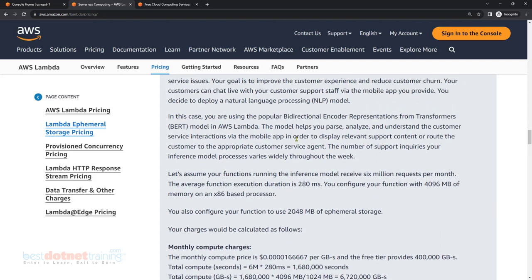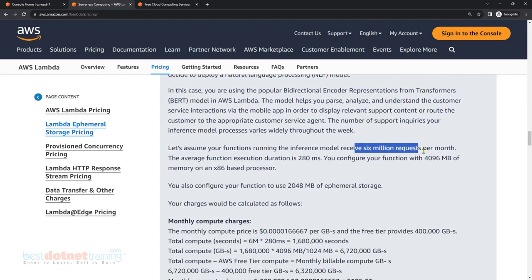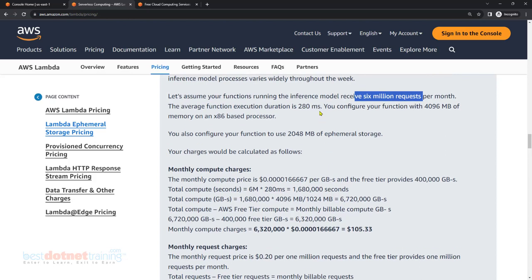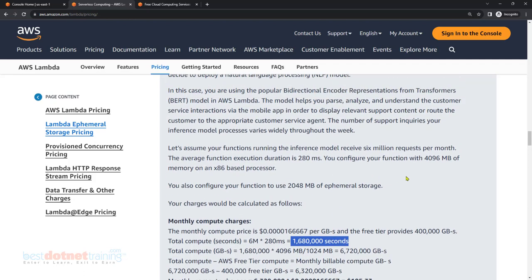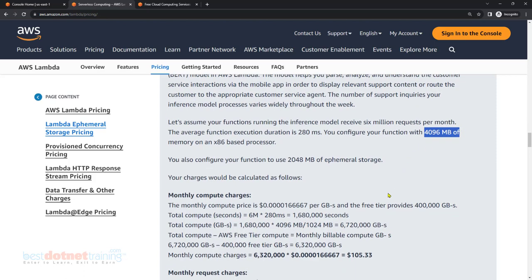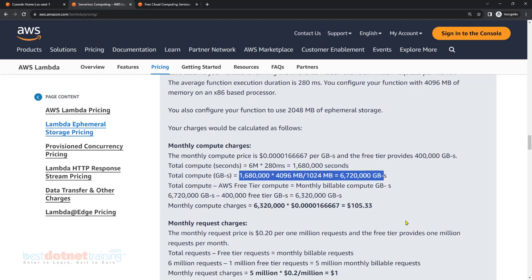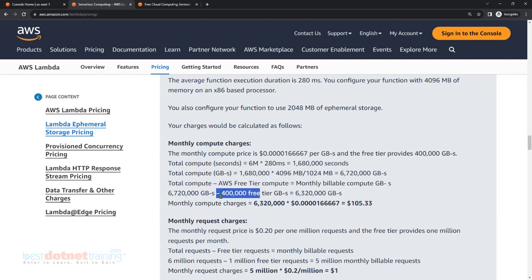So there are 6 million requests, and each request is 280 milliseconds. Multiply 6 million by 280 milliseconds. First calculate how many seconds are consumed in the entire month. How much memory is configured? You configured 4096 MB, which means 4 GB. Divide 4096 by 1024, which is 4. So this is how many GB-seconds it comes to. From the free tier they have removed that, and the balance is this one.